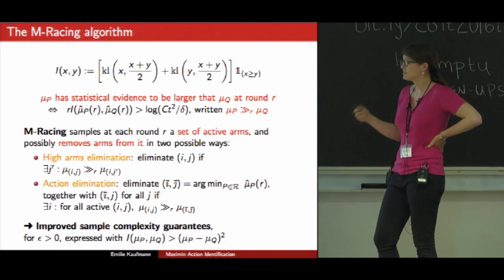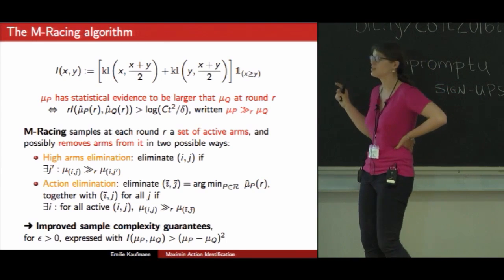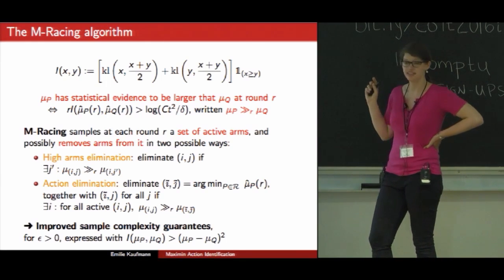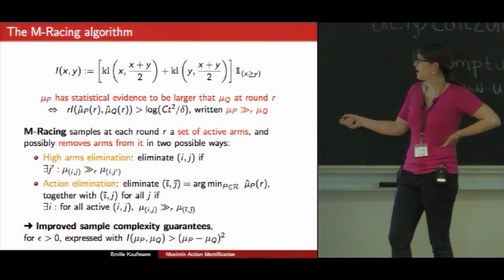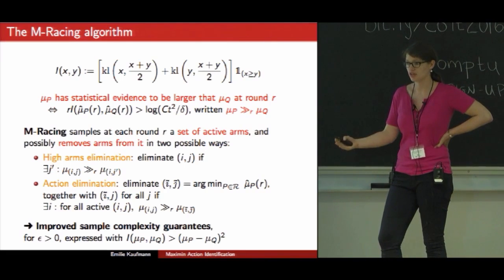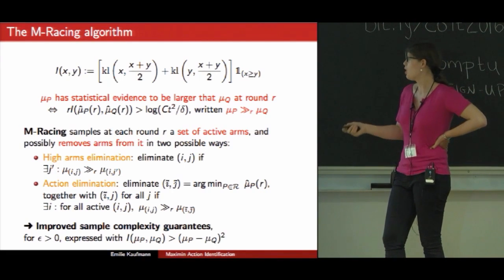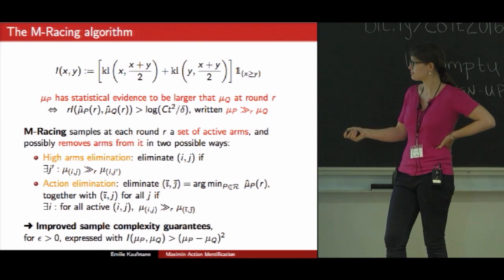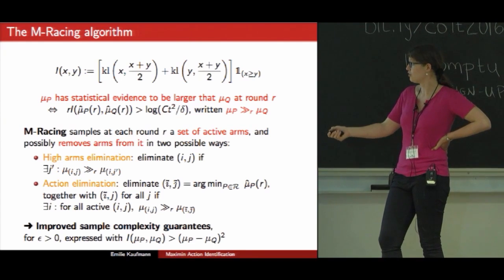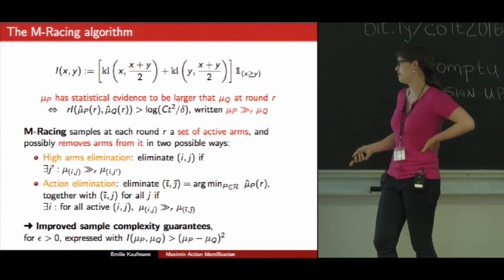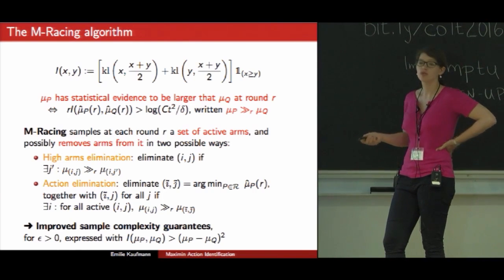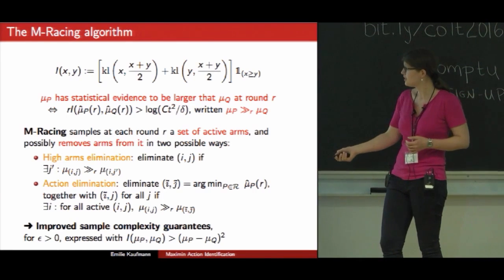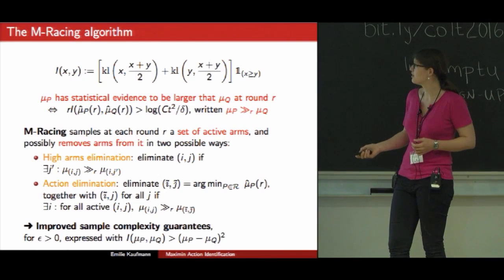And then M-racing is going to sample at each round all remaining arms and possibly discard some of them. But the main difference with classic best arm identification is that here we are allowed to perform two types of elimination. Either we may eliminate an arm if we are convinced that it is much larger than another arm in the same group, or we may eliminate the worst action if we find another action for which all the arms are larger than this one. And so I don't give details, but we have improved sample complexity guarantees that scale with this information quantity.